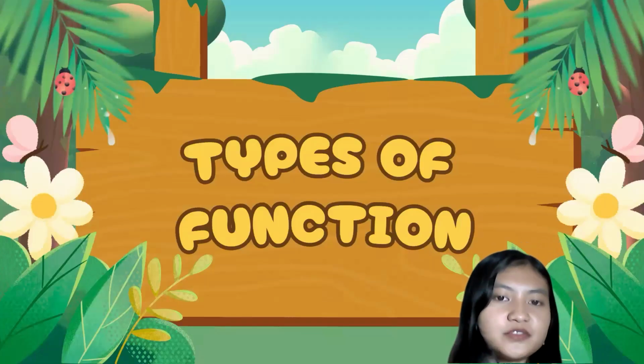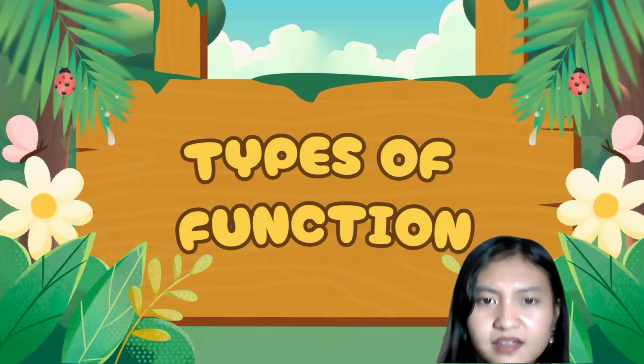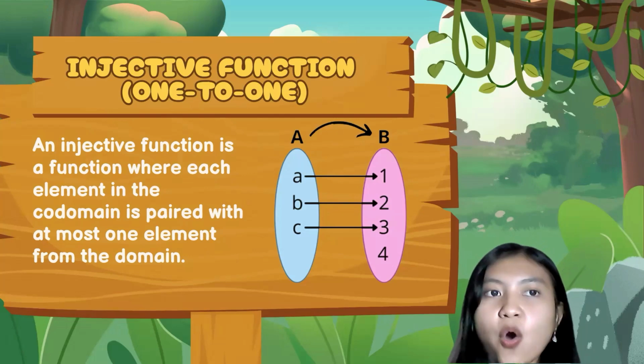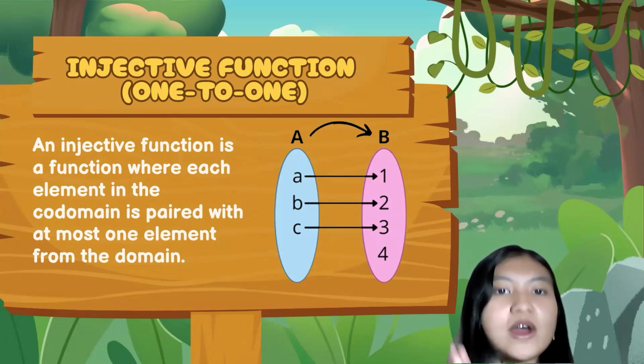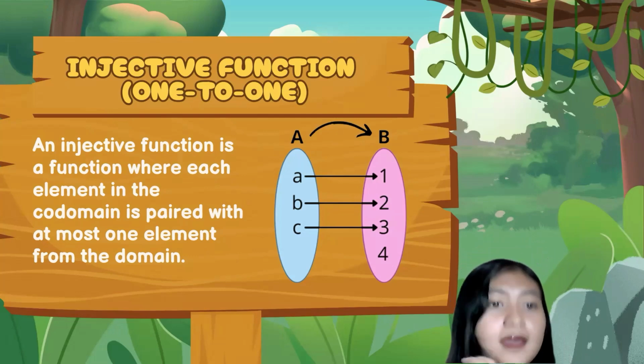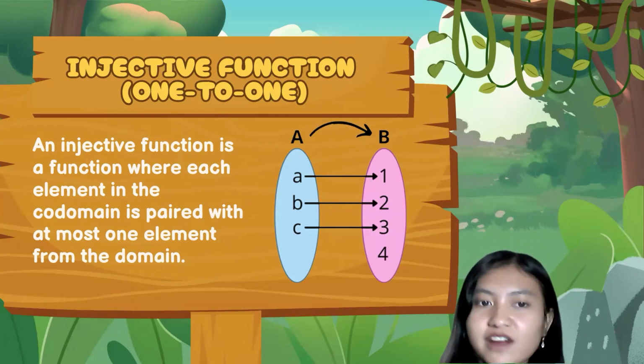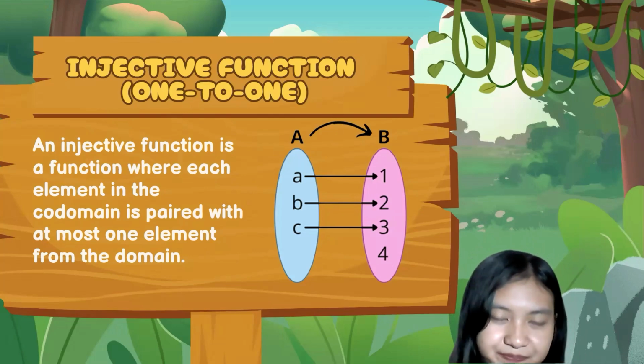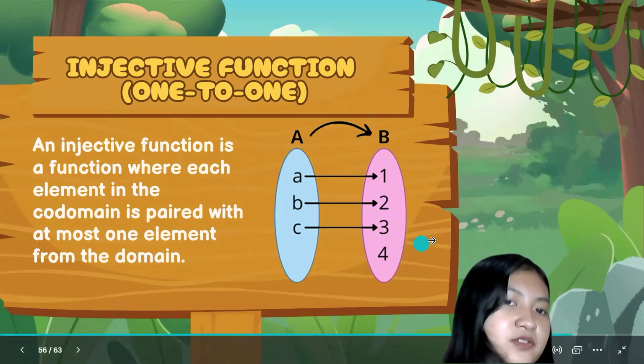And now we're going to move into types of functions. There are some types of function. The first one is the injective function, or usually known as one-to-one function. An injective function is a function where each element in the codomain is paired with at most one element from the domain. We can see in the picture here.